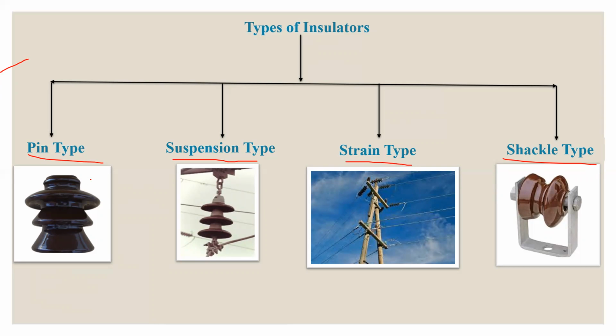Pin type and suspension type insulators have various merits as well as various limitations. For example, a pin type insulator cannot be used beyond 33 kV. Beyond 33 kV, a suspension type insulator is preferable. So based on the conditions of the transmission and distribution system, the voltage level, and the characteristics where you are going to apply the insulator, there are several types of insulator associated with the power system. Now one by one, I am going to discuss all of the insulators.